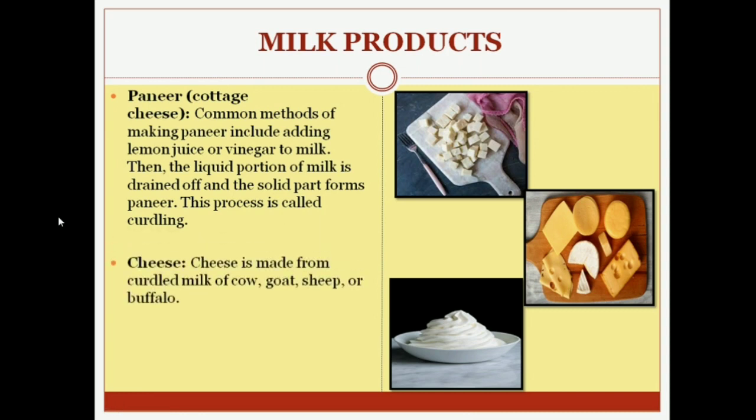Now let's see cheese. Cheese is made from curdled milk of cow, goat, sheep or buffalo. From where is cheese made? It is made from the curdled milk of cow, goat, sheep or buffalo. Cream. This is the cream, right? Cream is made by collecting the top fatty layer of the milk. The top fatty layer that collects above the milk is collected, and from that cream is made.